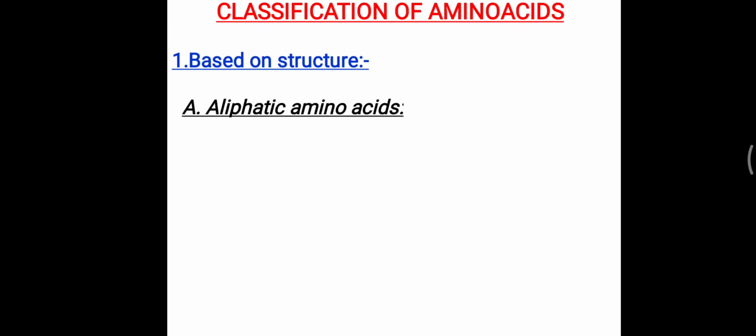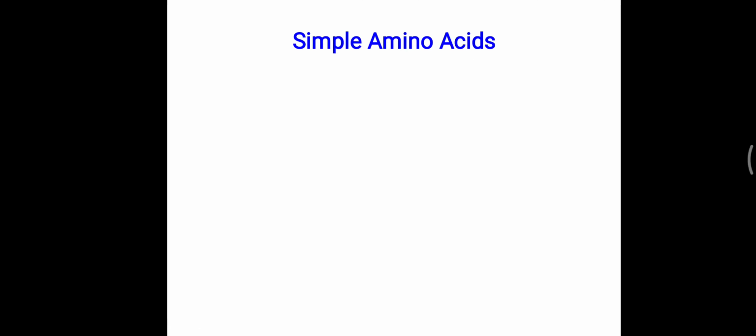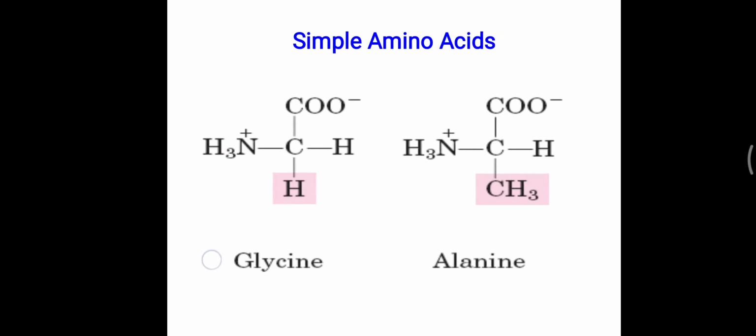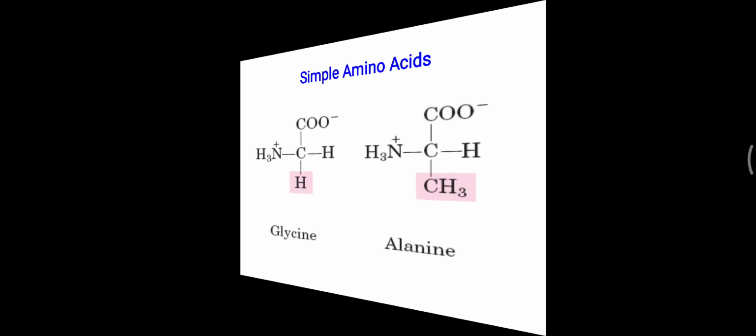So aliphatic amino acid, monoamino monocarboxylic, simple, that is glycine and alanine. Here we will look at the structure. We have already seen that on the alpha carbon an amino group and carboxylic group are present, so it is simply an amino acid. But on the R side, if hydrogen is present, it is the simple amino acid glycine. If a CH3 group is present on the R group, then it is called alanine.